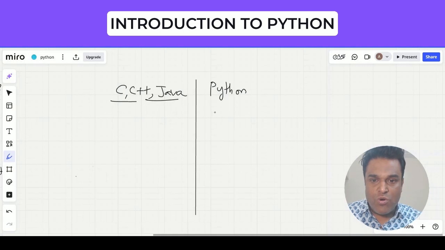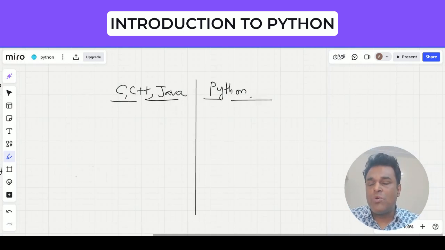This is very, very important to understand because you will be coding and working in Python, so you should know the core difference, how Python works and how the other programming languages work.